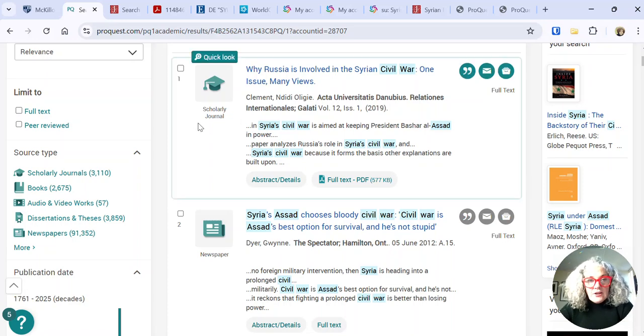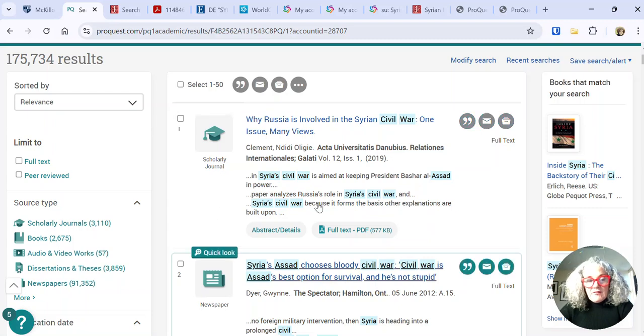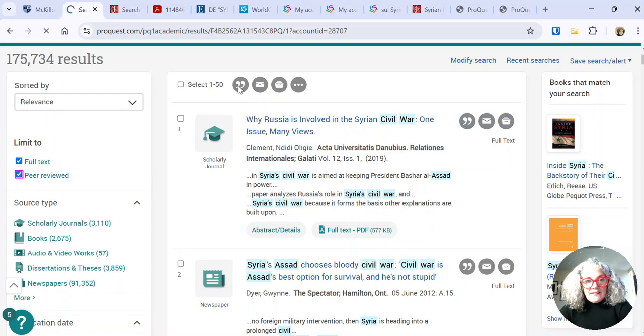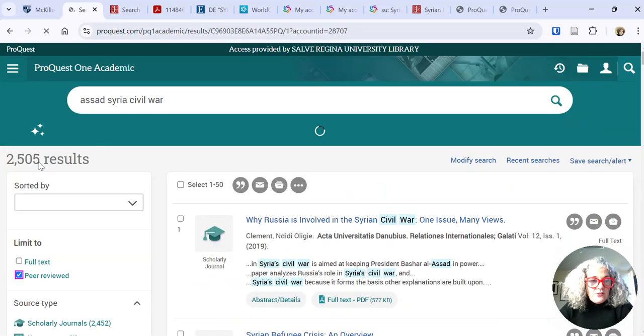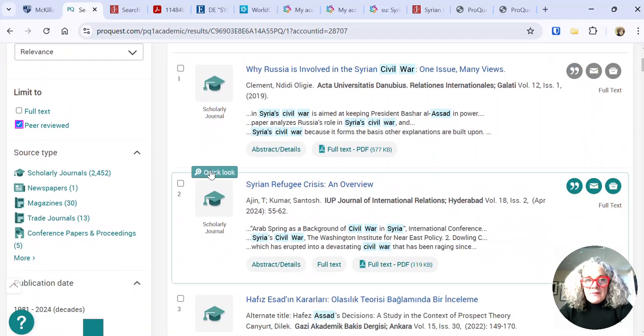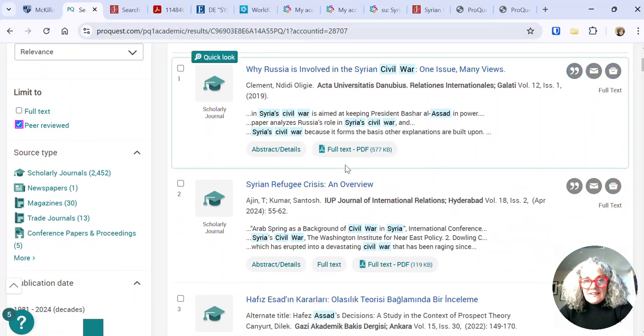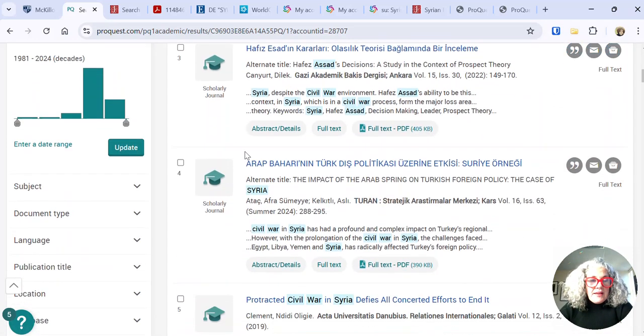And you can see here the different types of publications. So we have scholarly journals and newspapers. On the left-hand side, we can limit to, again, full text or peer-reviewed. So we could try that. And that takes us down from 175,000 to 2,500 results. If we were interested in this, we can access the full text, get our citation, and also limit by subject on the left-hand side here, or by date.